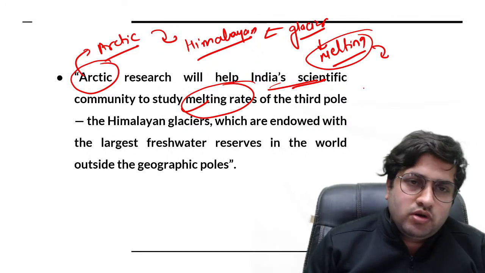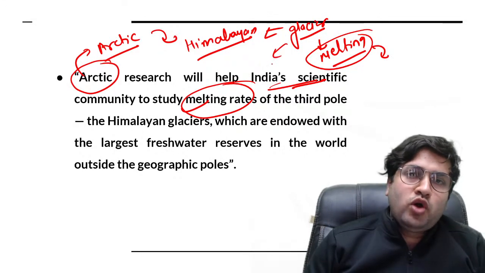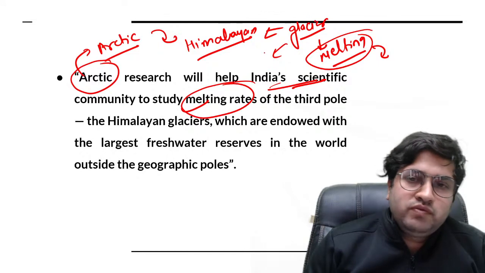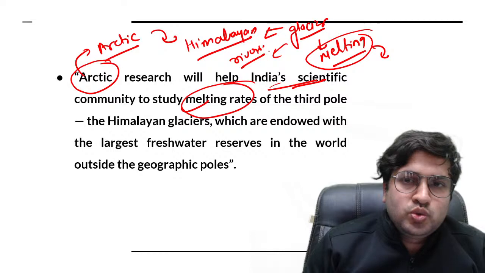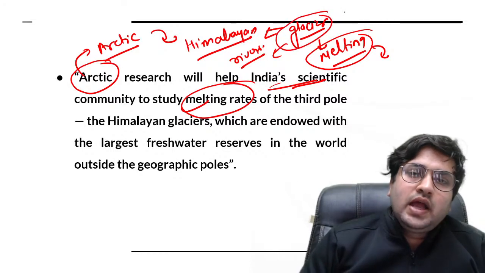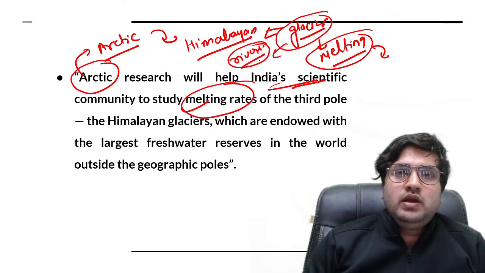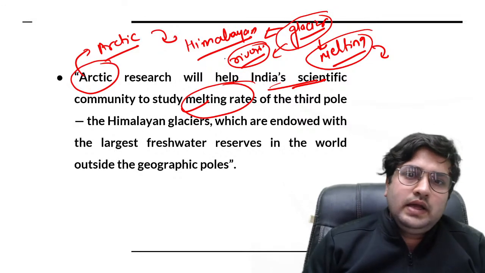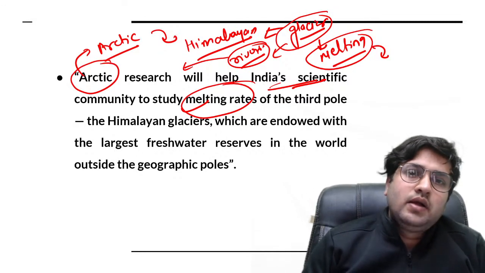The source of water will deplete. For example, these glaciers are the source of water for many of the rivers. There are many rivers for which we can say the glacier is the source. So with the continuous melting and with no formation of glaciers, the source of water for such perennial rivers will not be available, and it may further result in other impacts, both economic, social, and even political impact in